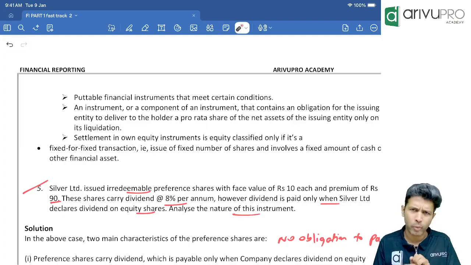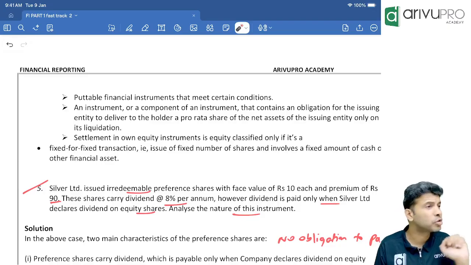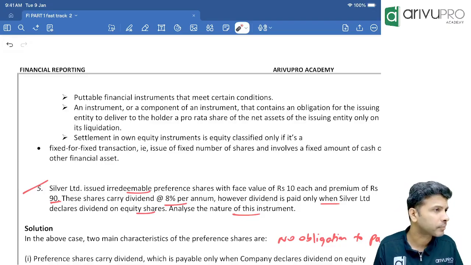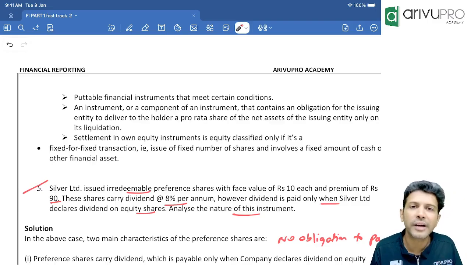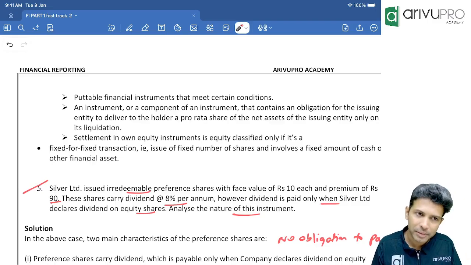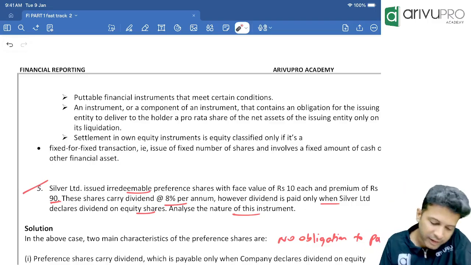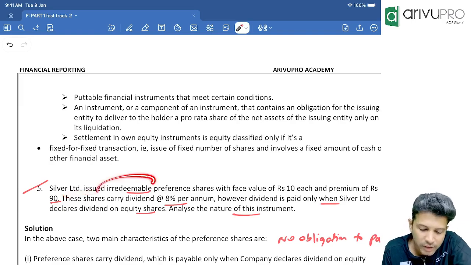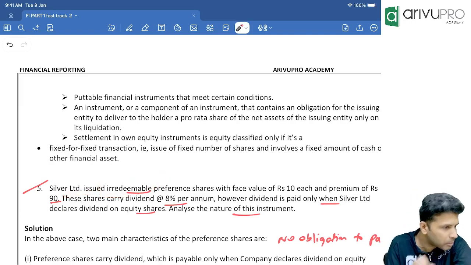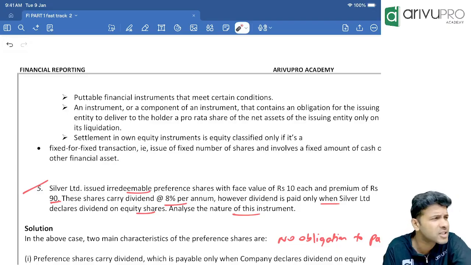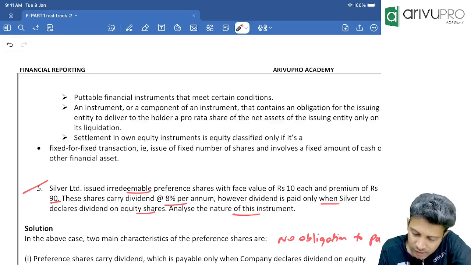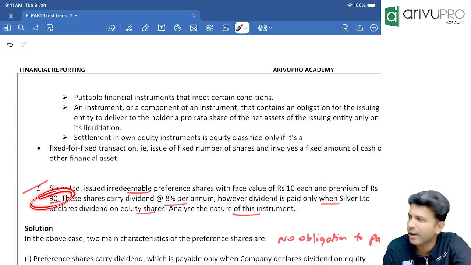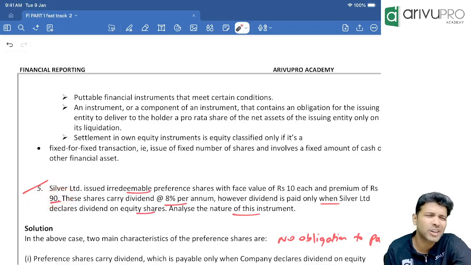Now there are a couple of questions. They will give preference shares, and you have to tell me whether those preference shares are in the nature of equity or you will classify them as financial liability. Can you tell me? Okay. With that in mind, let's read question number 5. Silver Limited issued irredeemable preference shares. Irredeemable, underline that. Irredeemable means it is a financial liability feature or equity feature? Equity feature. With face value 10, but they have issued at a premium of 90. So the issue price is 100.